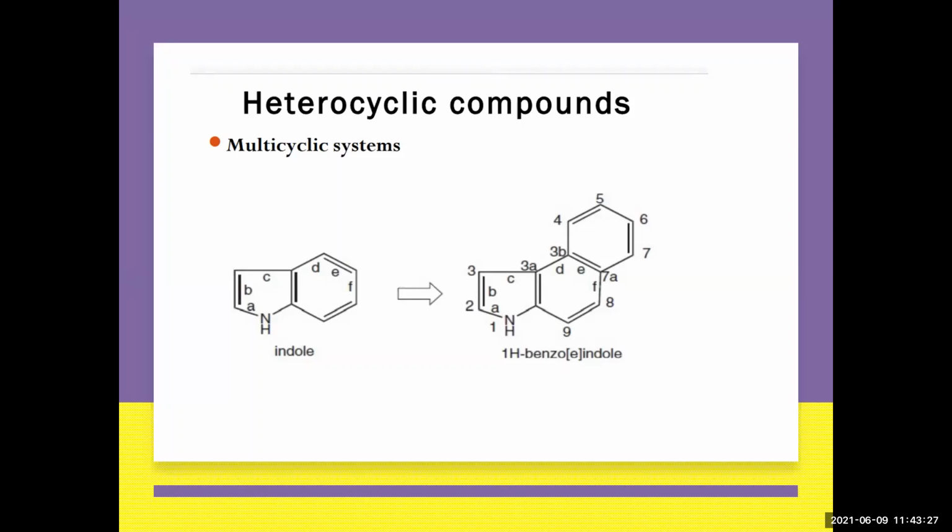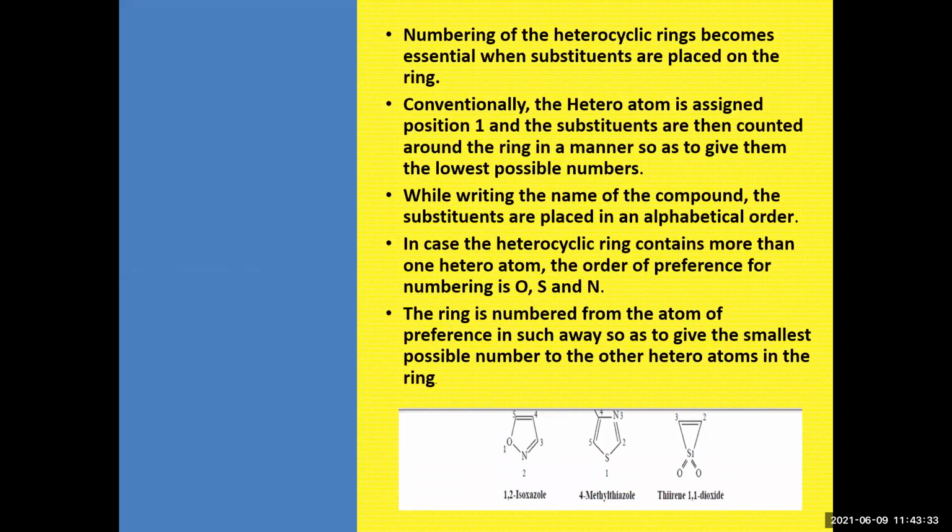This is very important in the basics of nomenclature of heterocyclic compounds. These are some of the things we have studied. The substitution should get the least number. The heteroatom should always be given the first numbering; if it is a mono heterocycle, then the first number should be given to the heteroatom.